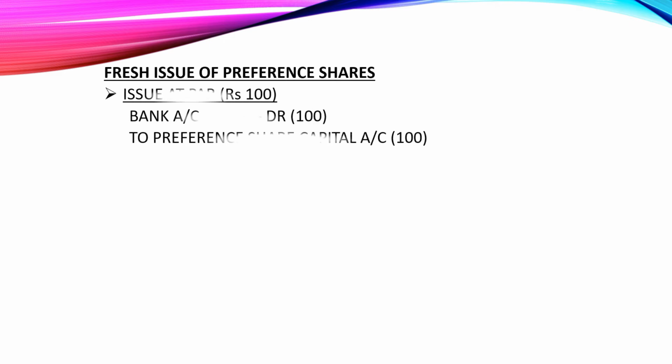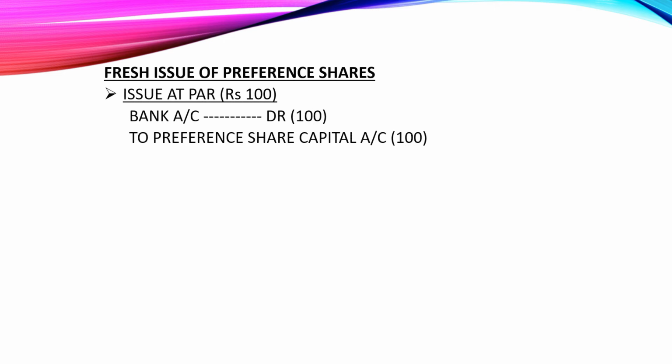Next, issue of preference shares. As we have specified in the conditions, the company may issue preference shares. The company may not issue equity shares. The company is not allowed to issue equity shares for buyback of equity shares. So the company may issue preference shares at par.